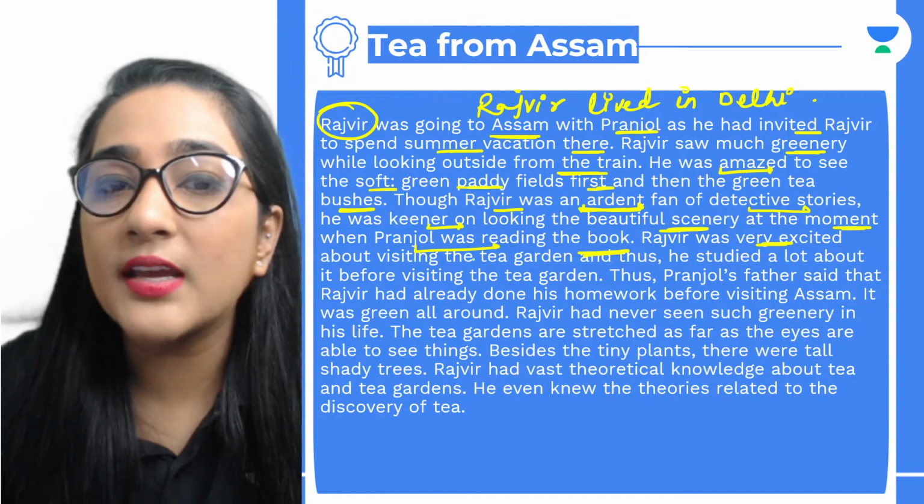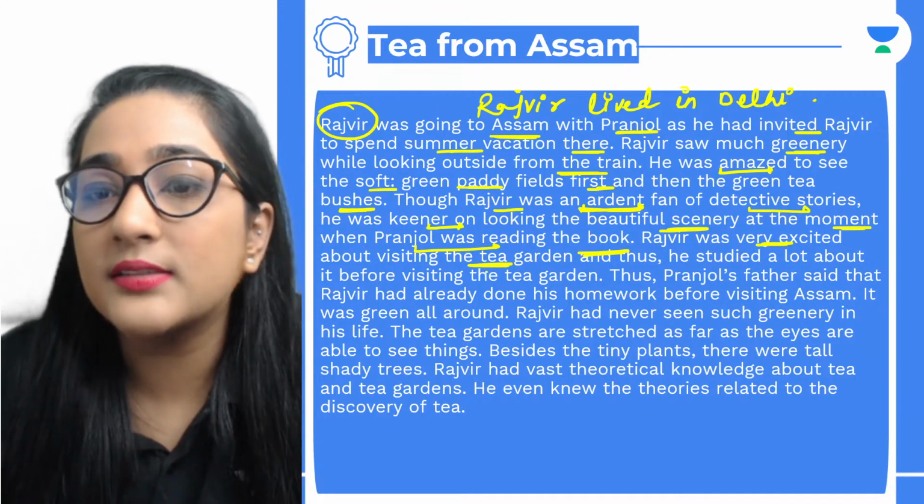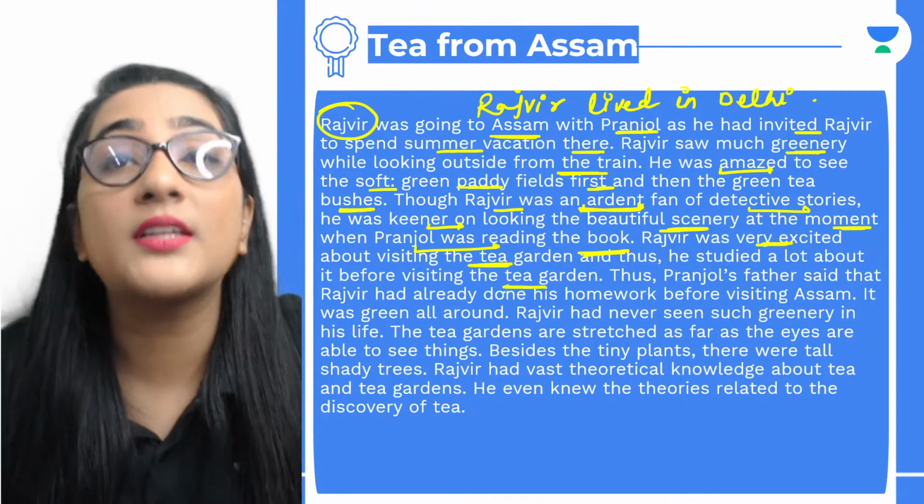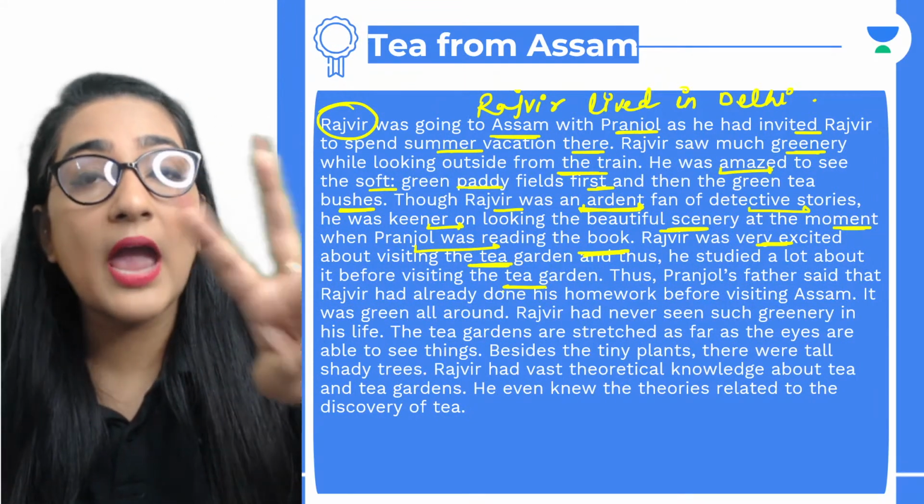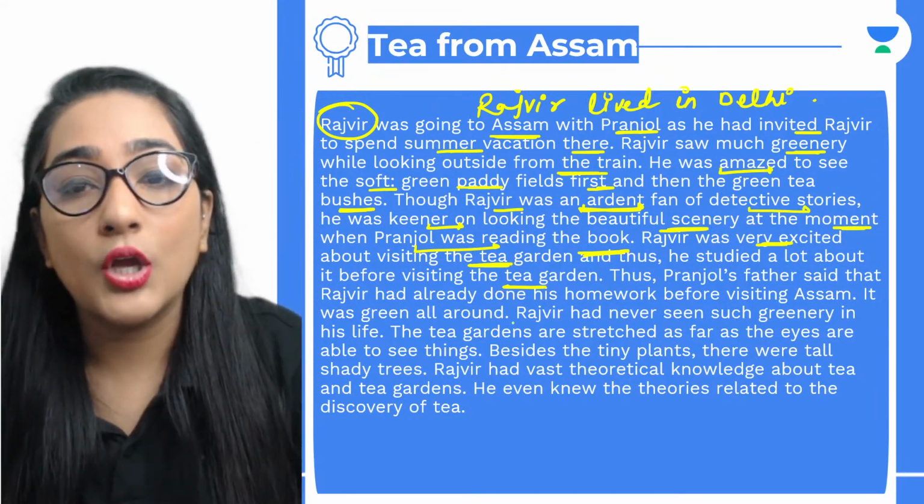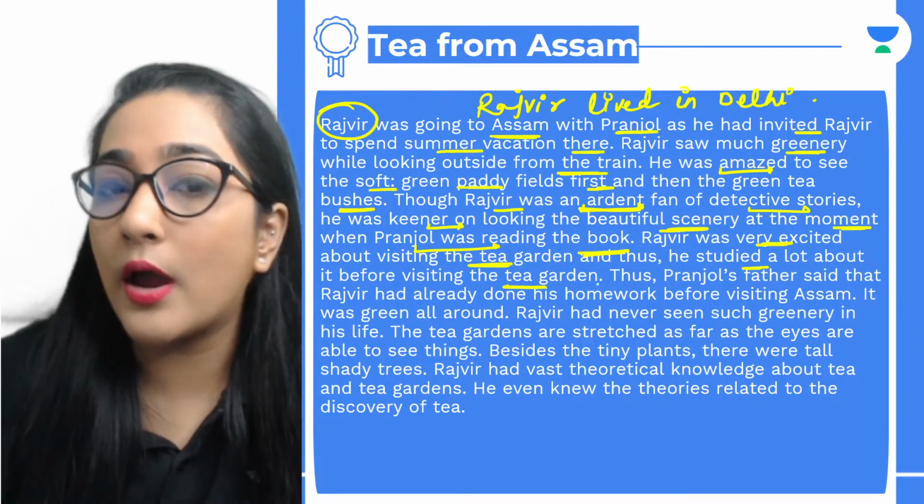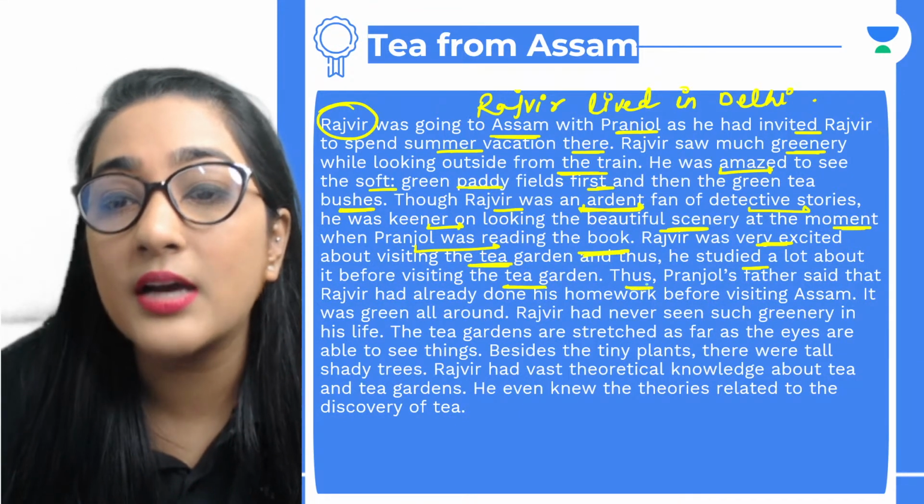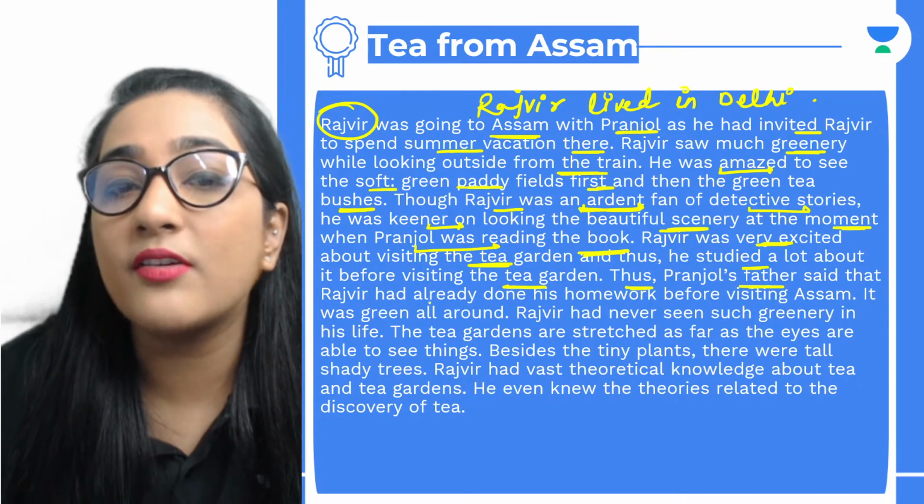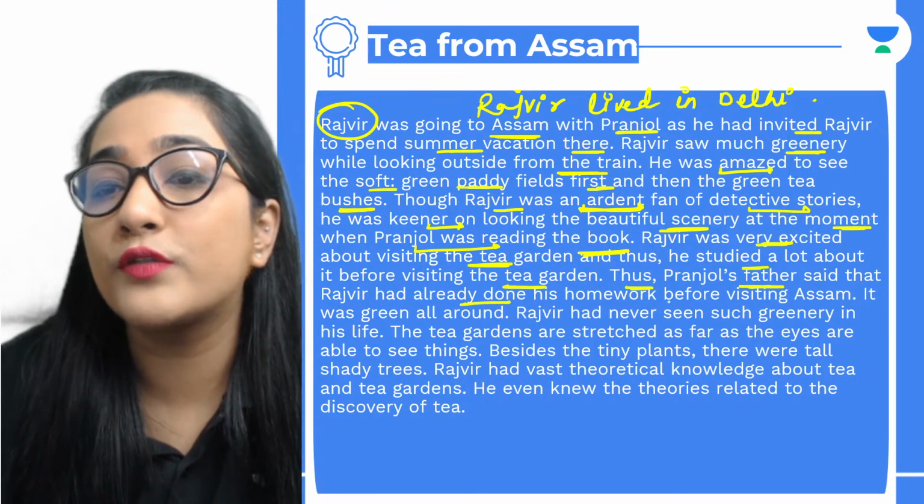So Rajveer was very excited about visiting the tea garden and thus he studied a lot about it before visiting the tea garden. Okay, so he had a lot of theoretical knowledge. So we see he studied a lot about it before visiting the tea garden. Thus, Pranjal's father said that Rajveer had already done his homework before visiting Assam.